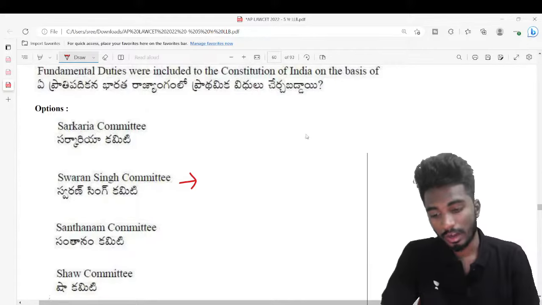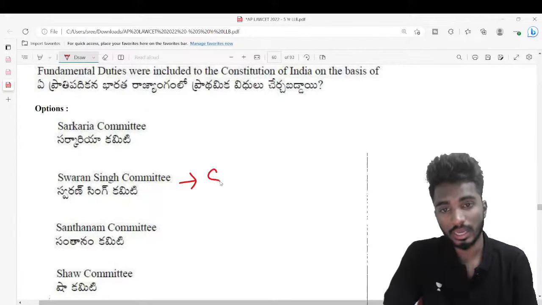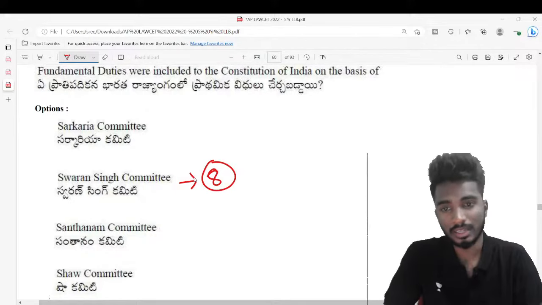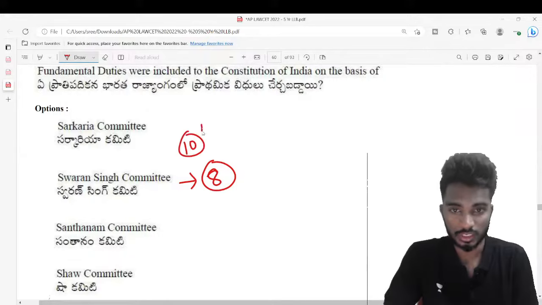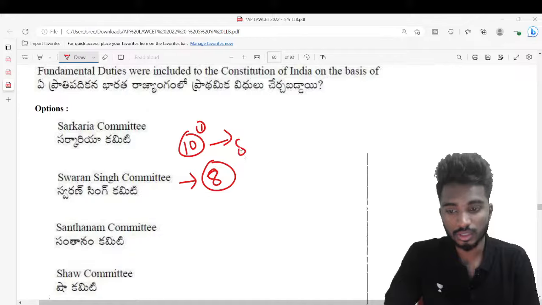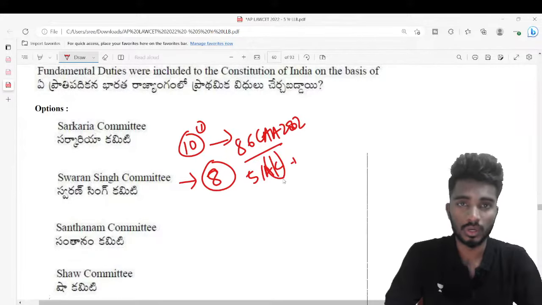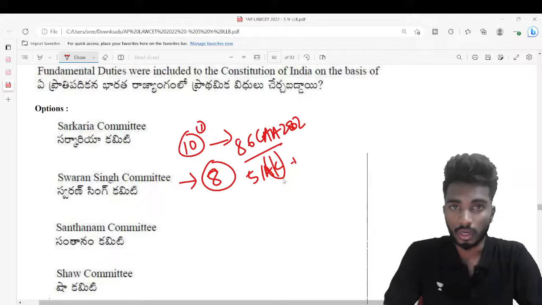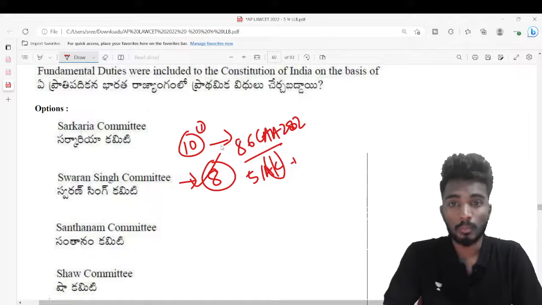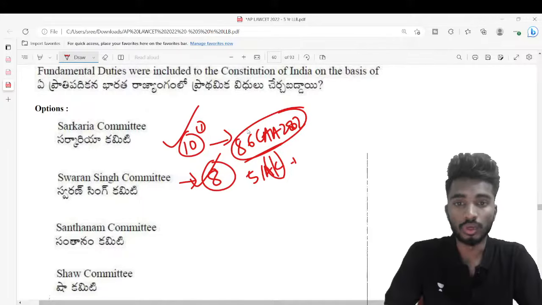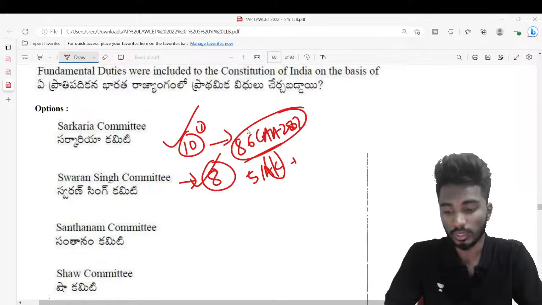Okay. Alpha says 10, Ghania says 10, but the answer is only 8. 8 fundamental duties were recommended by Swaran Singh Committee, but Parliament has enacted 10 fundamental duties first. And by enacting the 86th Constitutional Amendment Act of 2002, we have enacted 51A(k), that is the duty of the parent or guardian to provide education to his child or ward, right? Swaran Singh Committee recommended 8 duties, Parliament originally enacted 10, and through the 86th Amendment one more was added. So total of 11 fundamental duties we have today in India.